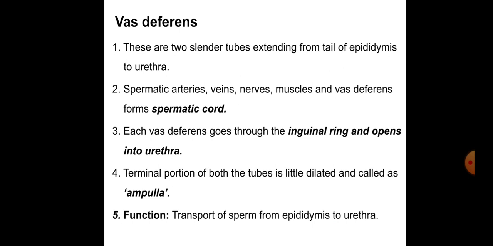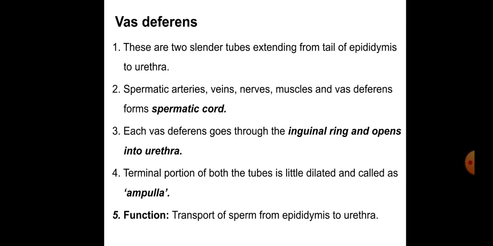Next, vas deferens. These are two slender tubes extending from the tail of the epididymis to the urethra. Spermatic arteries, veins, nerves, muscles, and the vas deferens form the spermatic cord. So these are the vas deferens, and along with the nerves and arteries they form the spermatic cord.